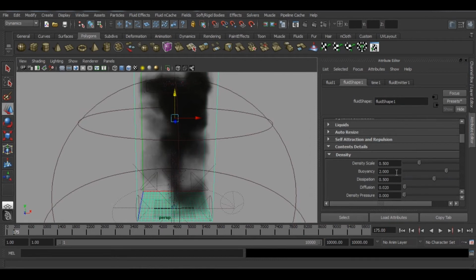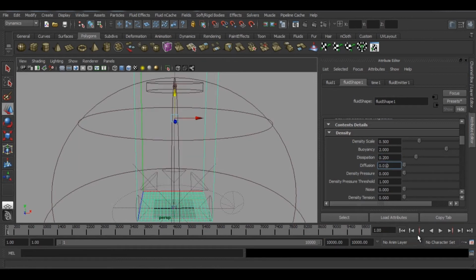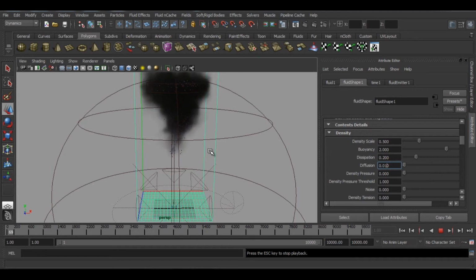Density, of course. Buoyancy is good. You can change the dissipation to 0.2, diffusion to 0.1. Let's see what difference this makes. It will take a bit of time to simulate. Yeah, this is nice.